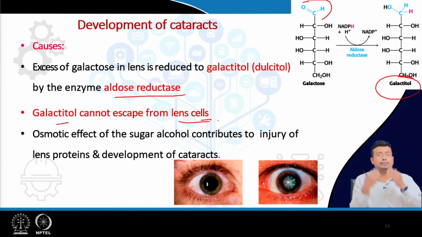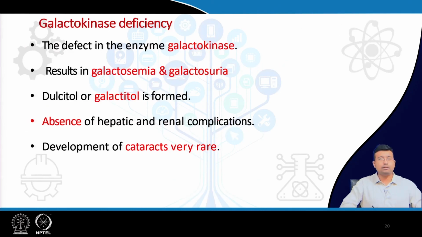This whole thing is happening inside the lens, okay. Galactitol is osmotically very active. It attracts water molecules. When water imbibes inside the cell, there is a change of refractive index and the lens becomes hazy, okay. Moreover, this galactitol also contributes to the injury of lens protein. So, this whole thing leads to an opacity in the lens in the form of cataract.